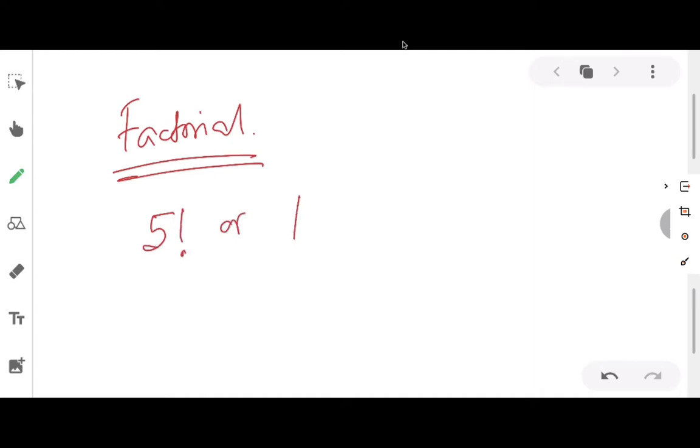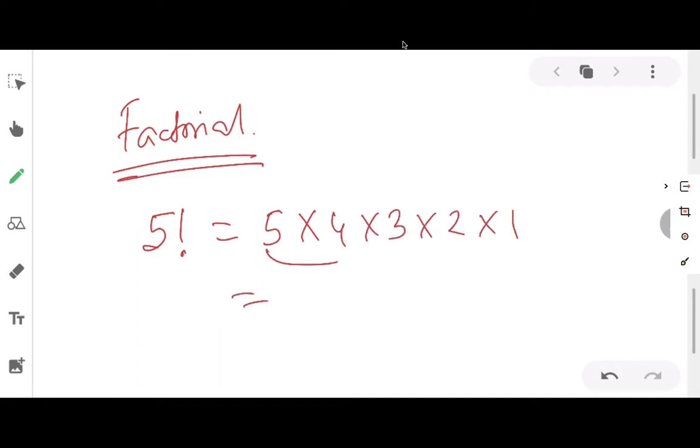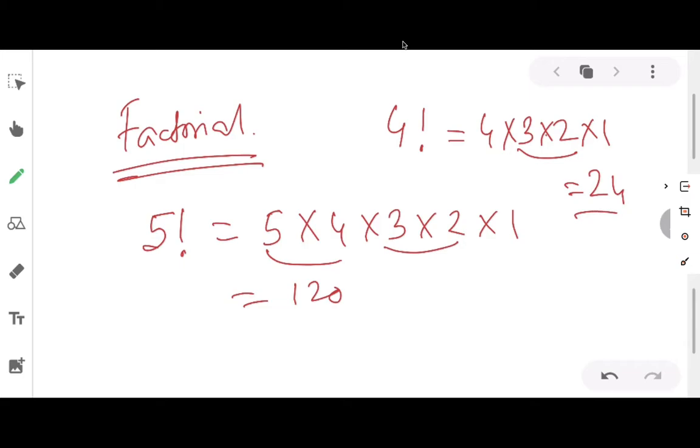It can also be denoted as follows. Let's take the first one only. So this is known as factorial 5. Factorial 5 means 5 into 4 into 3 into 2 into 1. That means 5 4s are 20, 3 2s are 6, 20 into 6 is 120. Similarly, if I have to find factorial 4, it means 4 into 3 into 2 into 1. That is 3 2s are 6, 6 4s are 24, and so on. Another thing to note is that factorial 0 is 1.